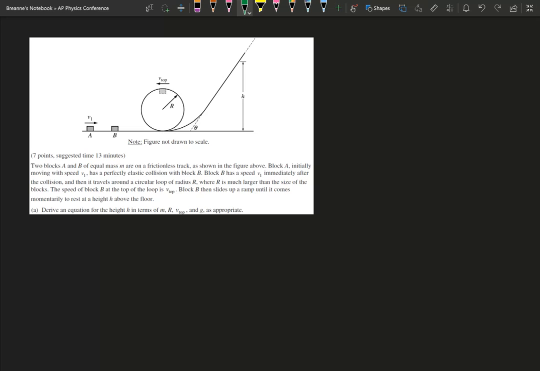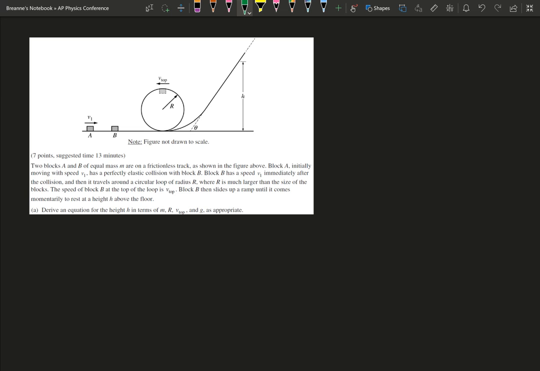So block B has a speed of V1 immediately after the collision. Okay, it stated that, even though you should have already known that. And then it travels around a circular loop with radius R, where R is much greater than the size of the block. The speed of block B at the top of the loop is V top.